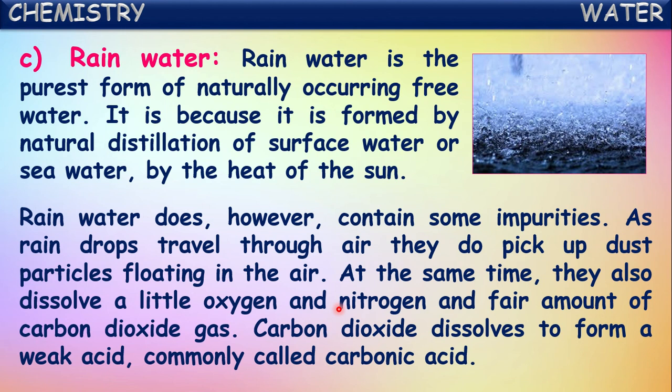It dissolves in large quantity. So the carbon dioxide dissolves into rainwater to form a weak acid which we commonly call carbonic acid. This is the acid present in the soft drinks which we drink often. Soda and soft drinks all contain this carbonic acid. This is formed by the dissolution of carbon dioxide gas into the water. So this happens naturally also. When droplets of rain come down, in their path they dissolve the carbon dioxide gas present in the air and form this weak acid called carbonic acid.